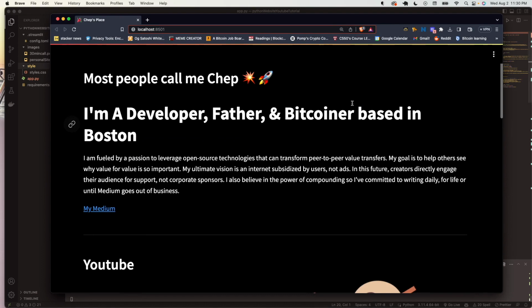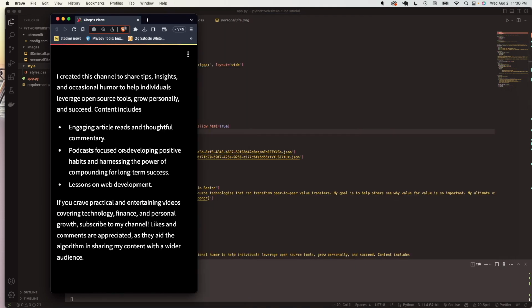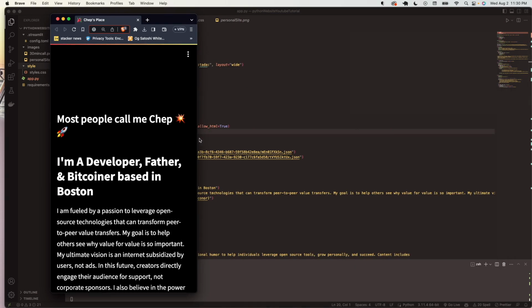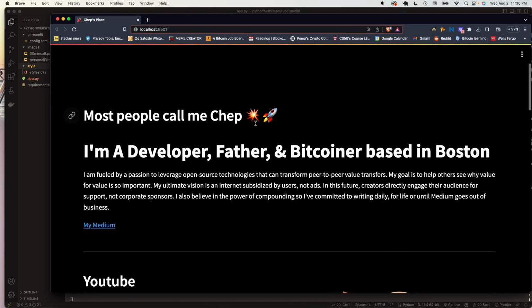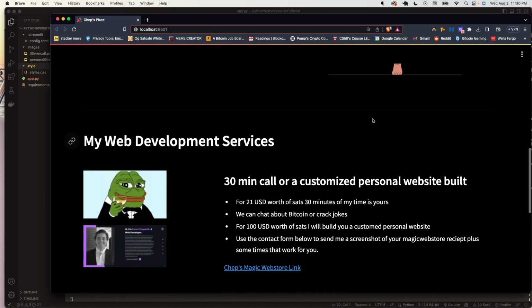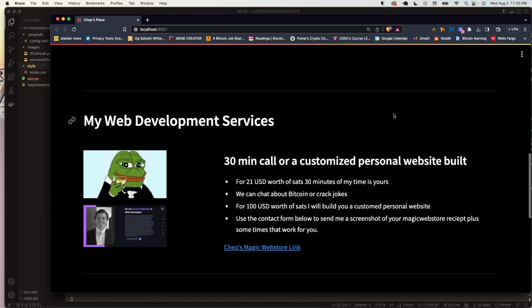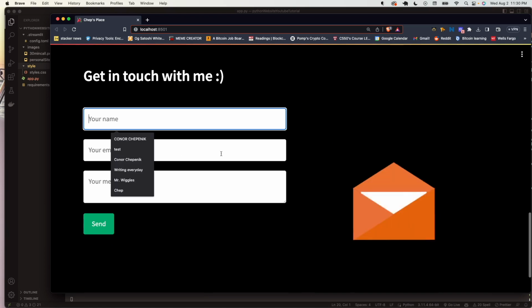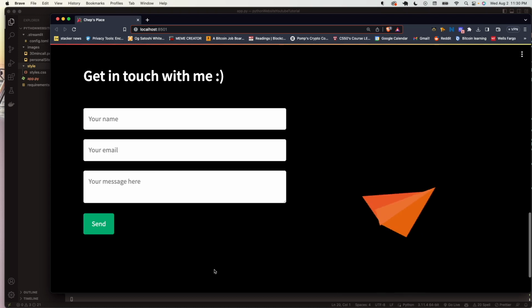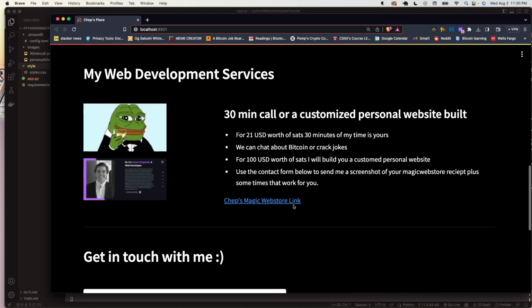I'll show you guys. It adjusts dynamically, which is beautiful for mobile, whatever. You can also put a link right here. I'm linking my Medium, a little about you, some emojis. I'll show you how to change these images, these adjustable ones. Same with this one down here. And yeah, I'll show you how to add a form through formsubmit.co, which handles all the backend stuff. And then you basically just get an email in your inbox, just beautiful.